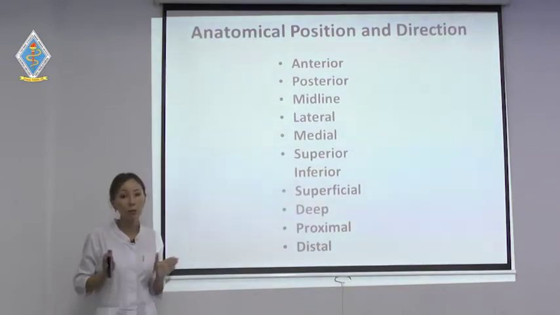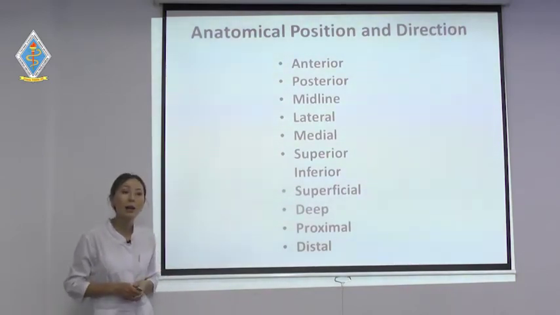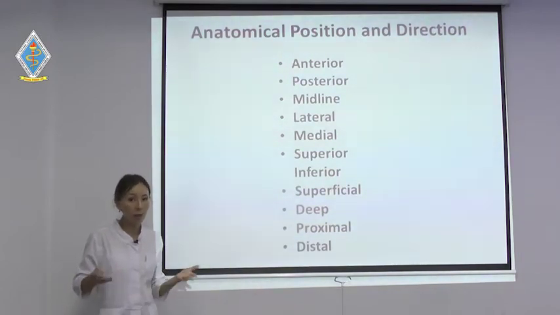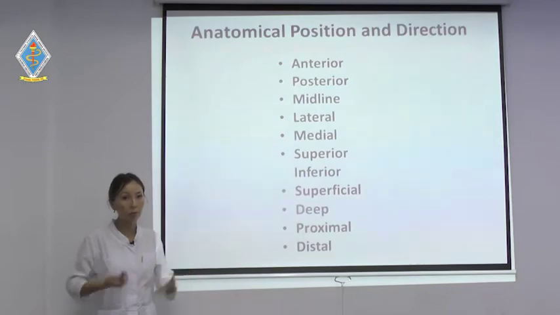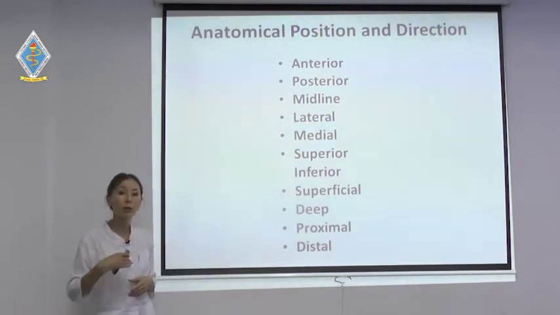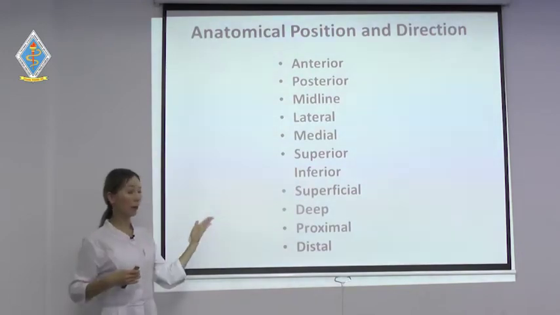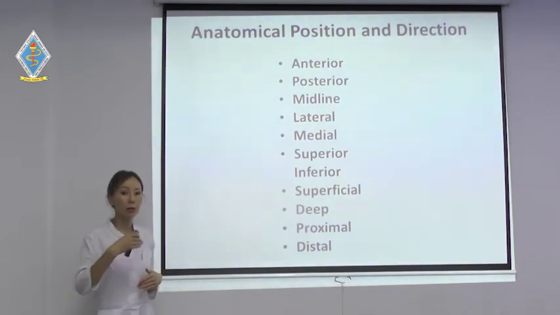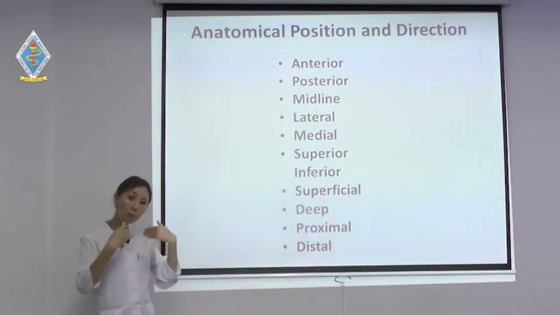Lateral means from two sides. For example, arms are lateral to the body, meaning the two arms are on the two sides of the body. Superior, the root word means upper, so superior means the upper side of the body.